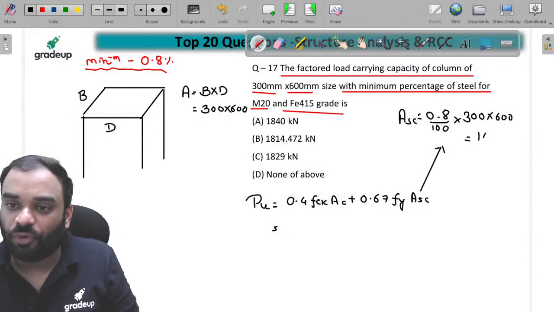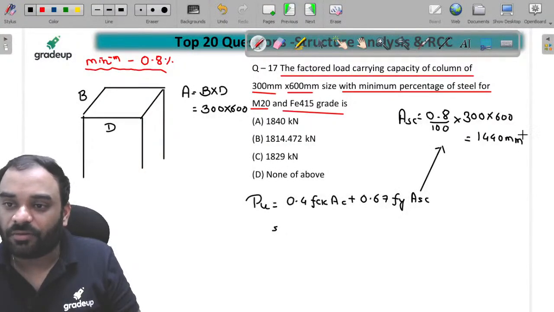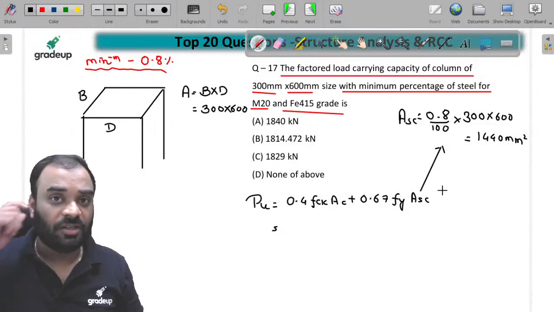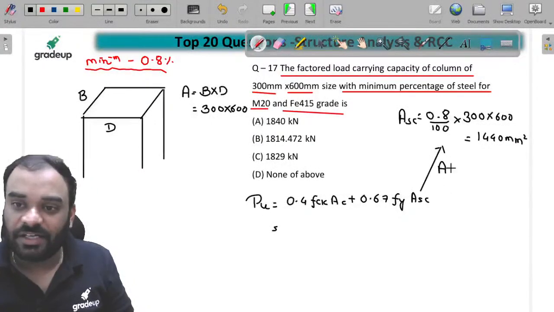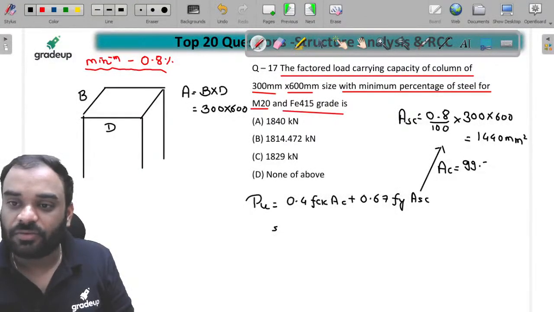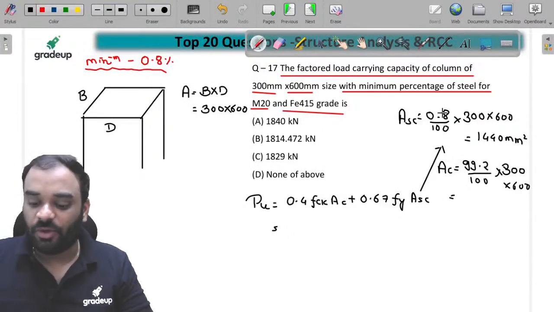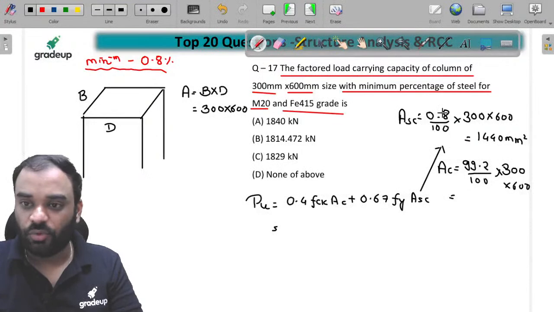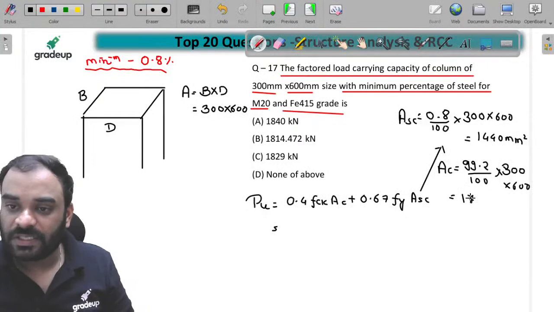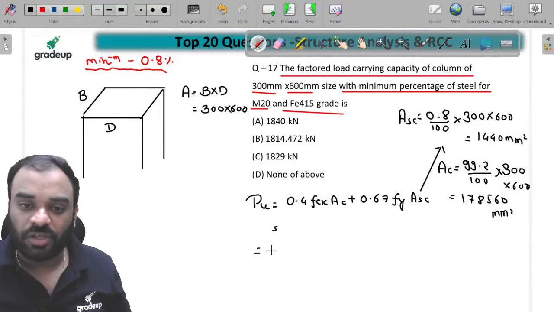It is 1440 mm square, right? And whatever remaining area is there, that is for concrete. So can I write Ac is equal to how much? Ac is equal to 99.2% of the overall cross section area. The remaining value is like this: 99.2 multiplied by 300 multiplied by 600 divided by 100. How much is it? 178,560 mm square, right?